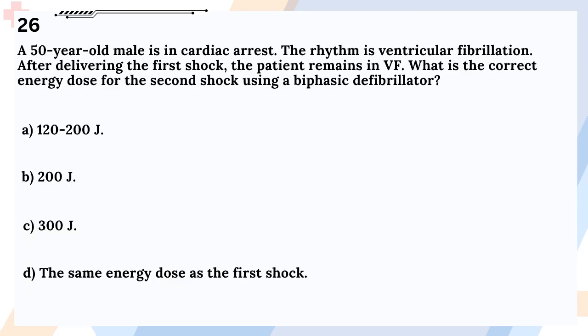Question 26. A 50-year-old male is in cardiac arrest. The rhythm is ventricular fibrillation. After delivering the first shock, the patient remains in VF. What is the correct energy dose for the second shock using a biphasic defibrillator? A. 120 to 200 J. B. 200 J. C. 300 J. D. The same energy dose as the first shock.